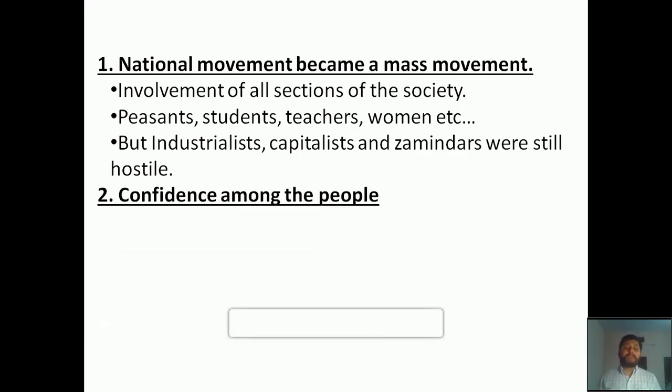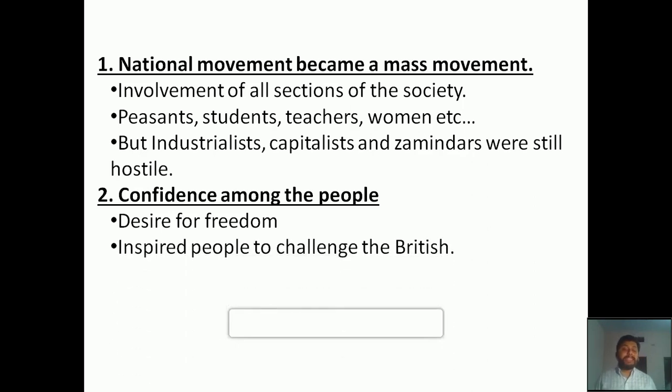And the second one is confidence among the people. People became more confident towards nationalism. People started to feel like they must get freedom. So it became a desire for the people, and people started to desire freedom, because the leaders who were working behind it were always urging the people about the importance of freedom, and they made the people realize the real nature of the British. So all those inspired the people, and the people started to feel like freedom is very necessary for them.